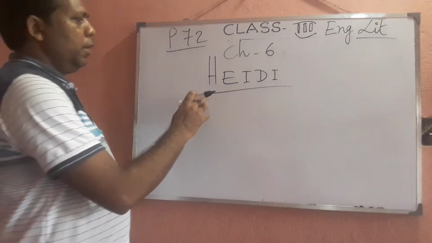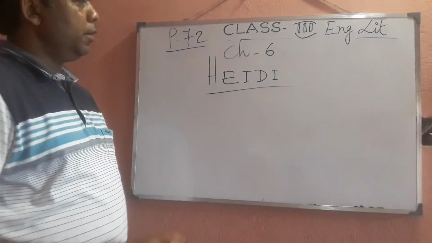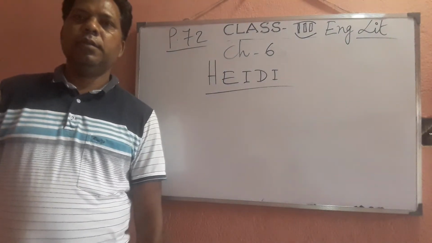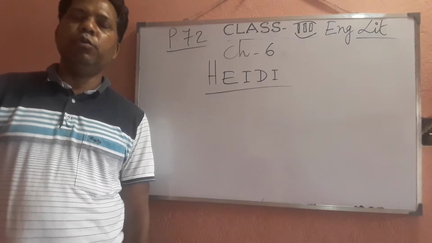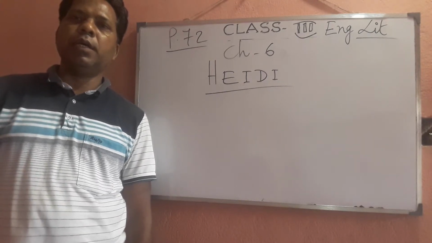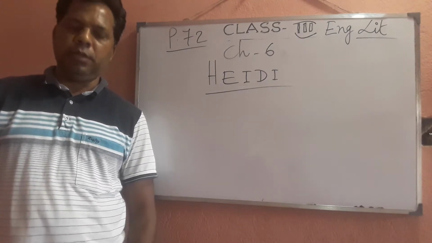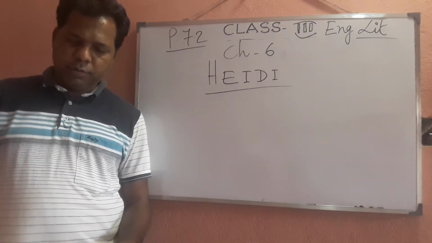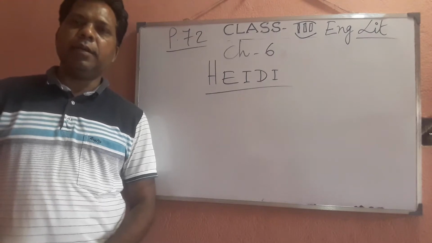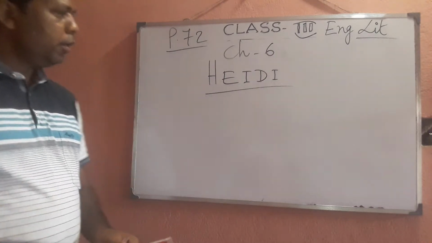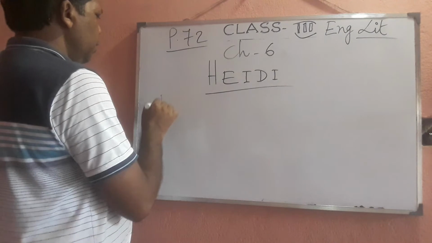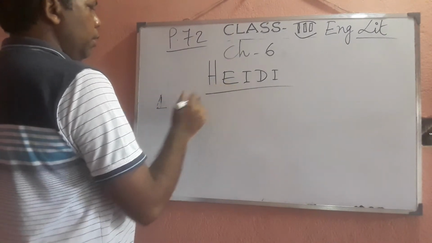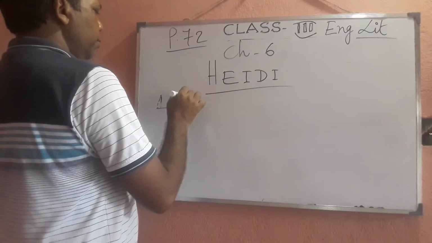So, in this particular chapter, Heidi, there are certain people who play their roles. So, my dear children, let us find out who are there in this chapter. First of all, see number one, it is a girl's name.